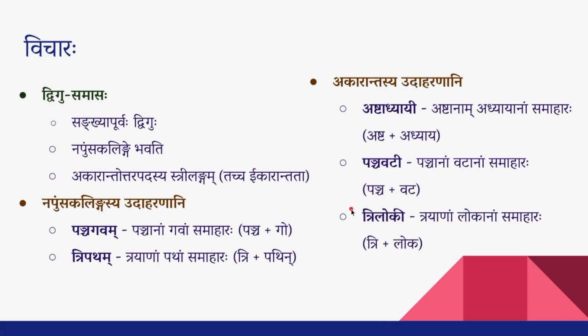And the next example, Triloki. Trayanam Lokanam Samaharaha. 3 plus Loka. The Uttarapadam Loka ends with Akara. So it gets the Strilingam and Ikarantatvam. So Triloki is the form. Hope this is clear. Now we will see a few more examples.